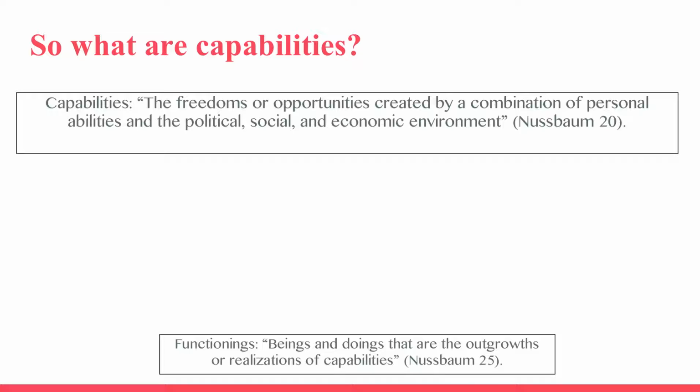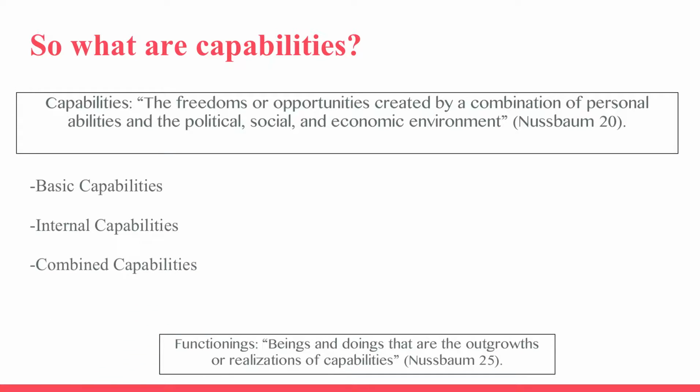Nussbaum argues that capabilities are the ability, capacity, or freedom to choose a being and doing for oneself. Functionings are the beings and doings of a person. Capabilities are the freedoms that allow people to achieve and pursue their functionings. More specifically, basic capabilities are the aptitudes of a person which allow them to develop skills and talents. Internal capabilities are the developed skills and talents that are developed in social, political, economic, and familial environments. Finally, combined capabilities are the total amount of opportunities available in the economic, political, and social situation.